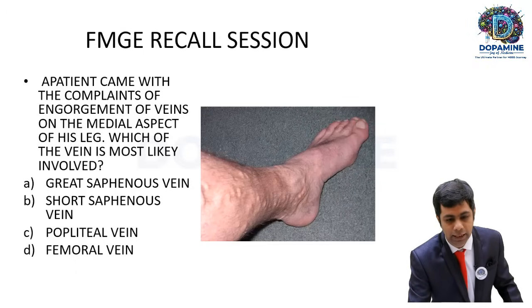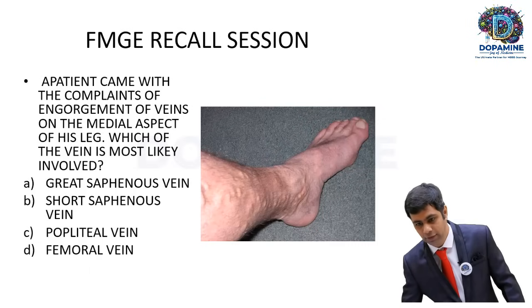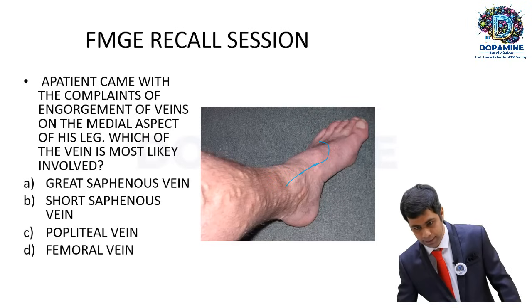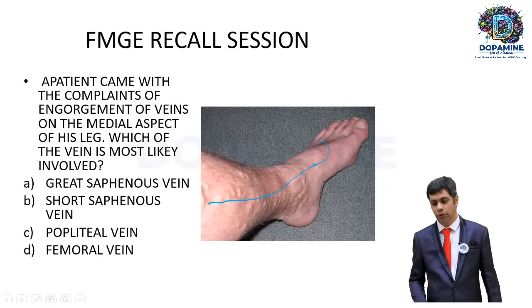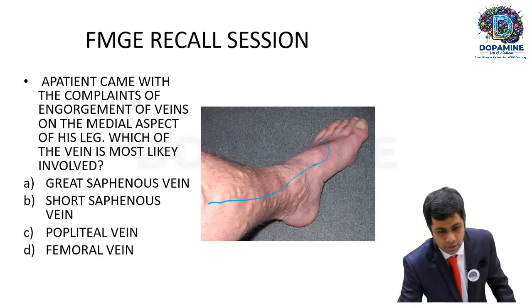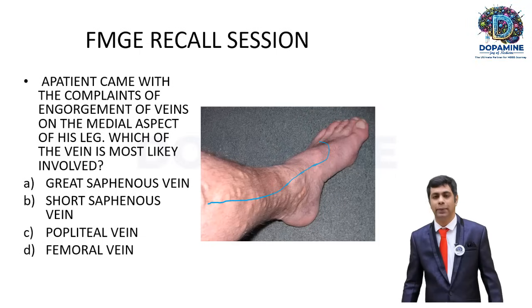The answer will be the great saphenous vein, because the great saphenous vein forms the medial aspect of the dorsal venous arch. It travels in front of the medial malleolus and along the medial aspect of the leg. Why this engorgement happens is because the valves do not function, or there is perforator incompetence.